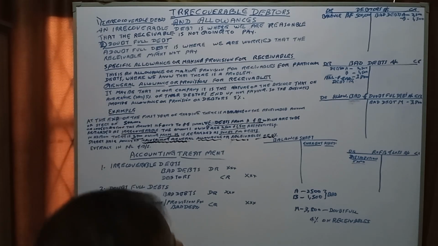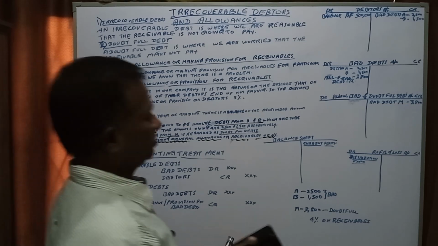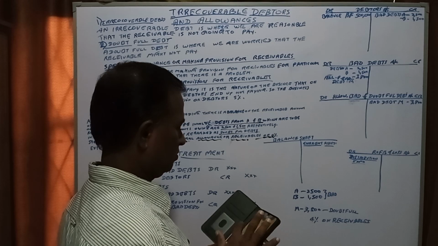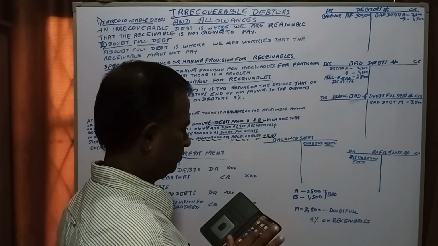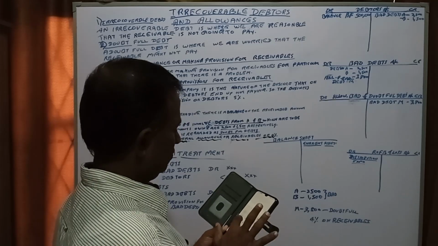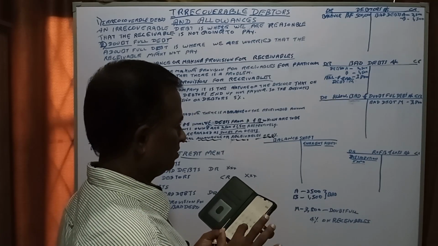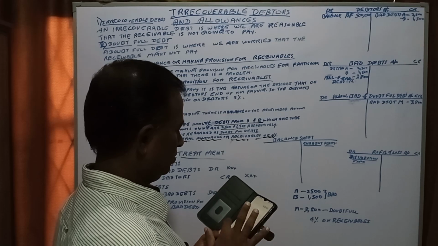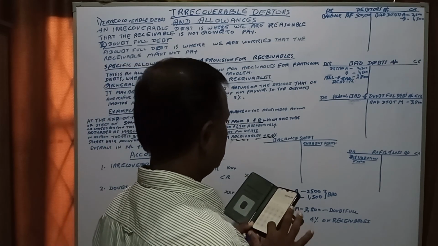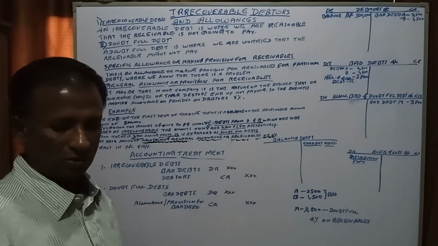They have to provide 4% on the total. How much is the 4%? 500,000 into 0.04 is 20,000.